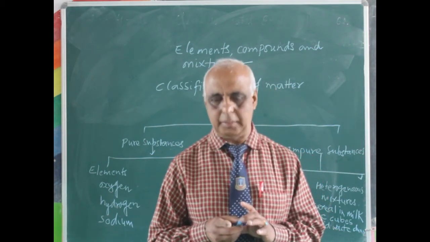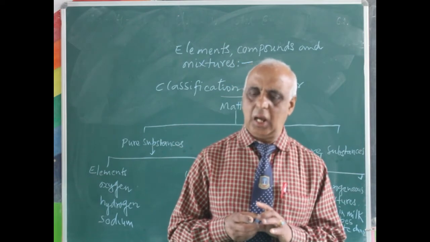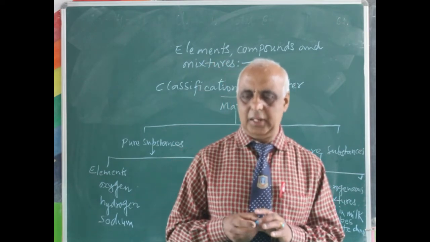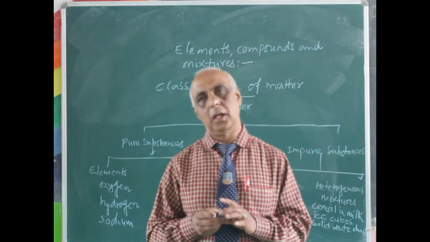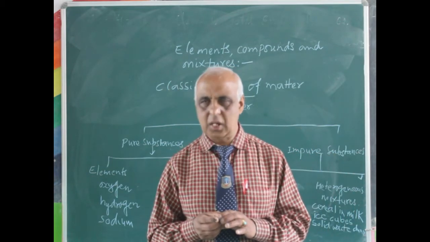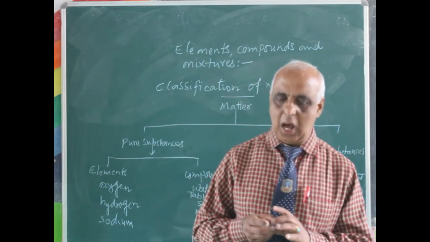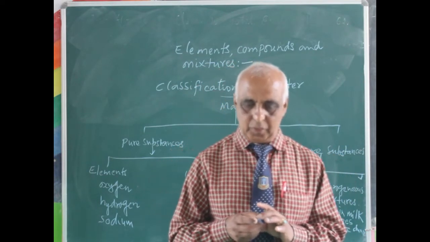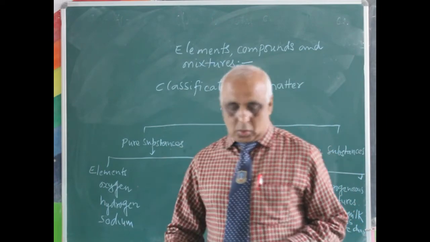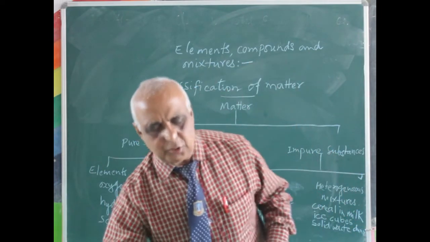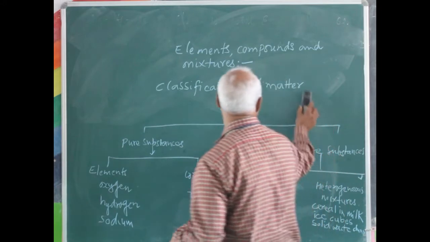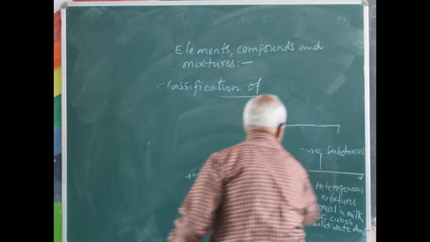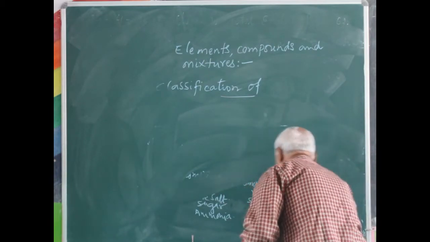Remember, once again, I'll repeat this one. Mercury and bromine are the only elements that occur in liquid form. Clear? And the rest of them are solids and gases. Now, we'll have to study the classification of elements.